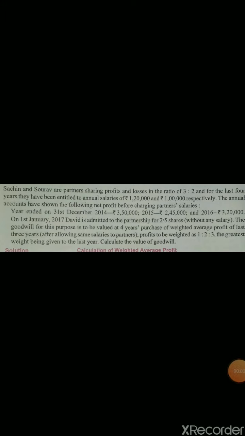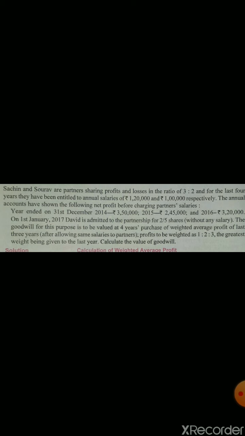Hello students, in the last video I discussed the simple average profit method for calculation of goodwill. Now we will move to the next method, which is the weighted average profit method for calculation of goodwill. We will see this method with the help of an illustration which is given on your screen.